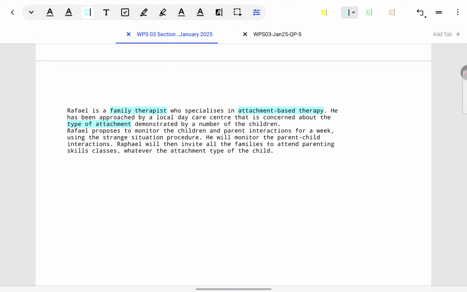You learned about Bowlby and Ainsworth's research. In Ainsworth's research, you learned about secure and insecure types of attachment, and some which are within insecure, like avoidant, ambivalent, anxious attachment styles. So just be ready with all these things because they are going to help you write the answers. Before you read any further, the moment you identify some concepts that you've learned about, start thinking through them. Then, Raphael proposes to monitor the children and parents' interactions for a week using the strange situation procedure.